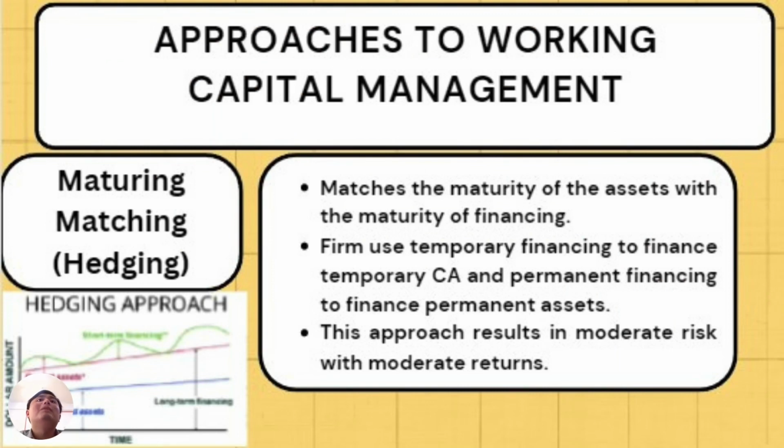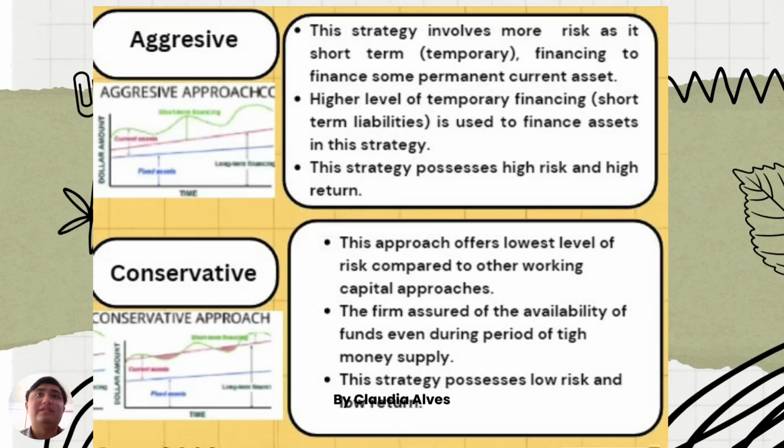So now we go to approaches to working capital management. This is maturity matching, which is hedging. It matches the maturity of the assets with the maturity of financing, using temporary financing to finance temporary current assets and permanent financing to finance permanent assets. This approach results in moderate risk with moderate returns.